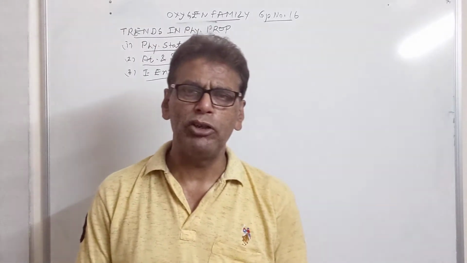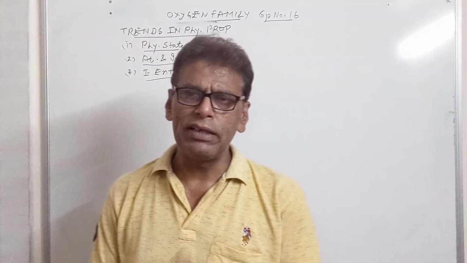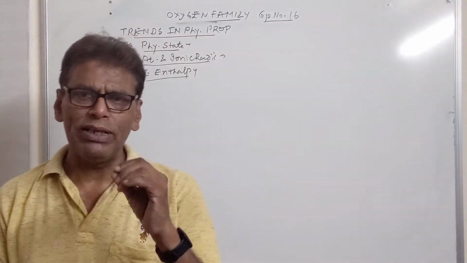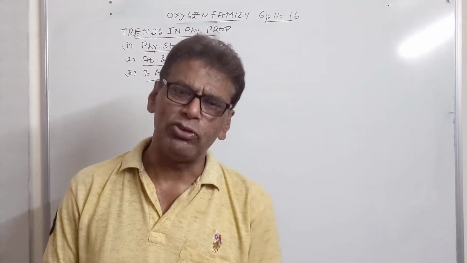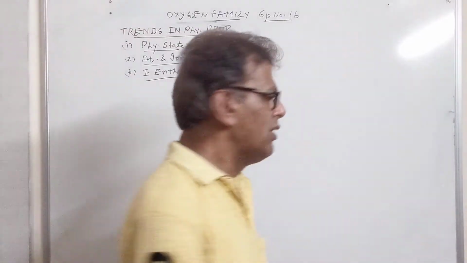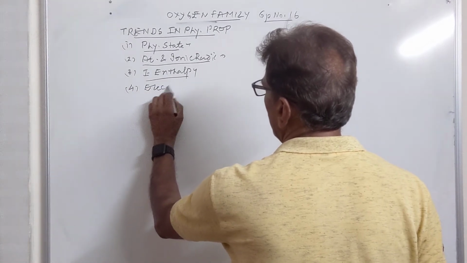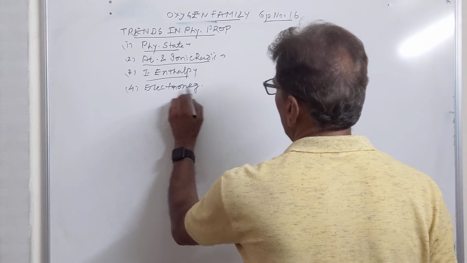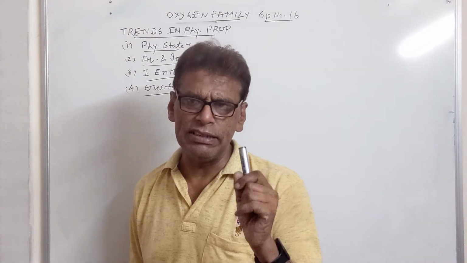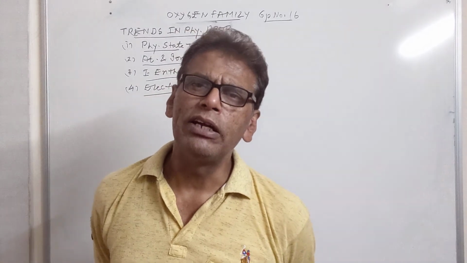Oxygen family members possess 4 p electrons, and by losing 1 electron they can acquire stable p subshell, that is half filled p subshell. So they will lose electron easily. So first ionization energy of the members of oxygen family will be less than that of nitrogen family members. Then we have electronegativity. Fluorine is the most electronegative member of whole periodic table. After fluorine, there is the turn of oxygen. Oxygen की turn आती है, which is the second most electronegative element of the periodic table.